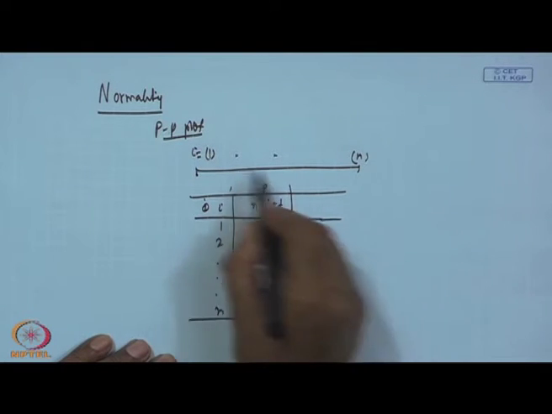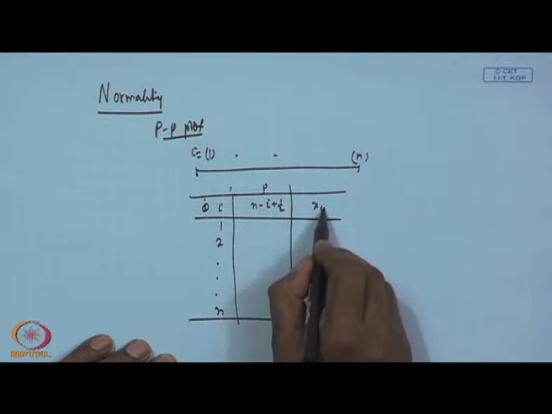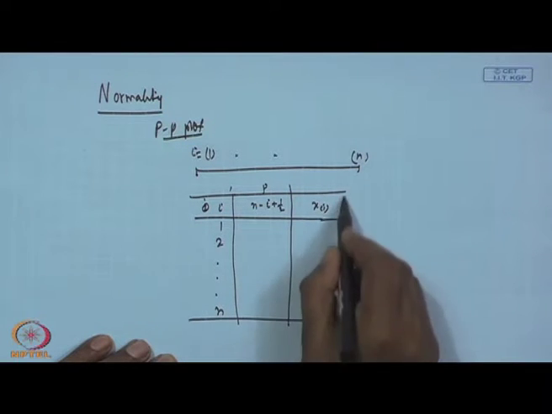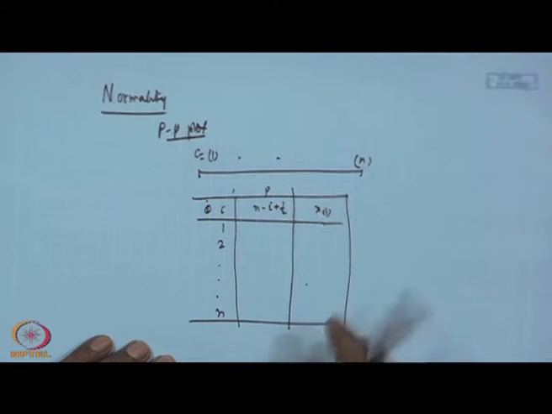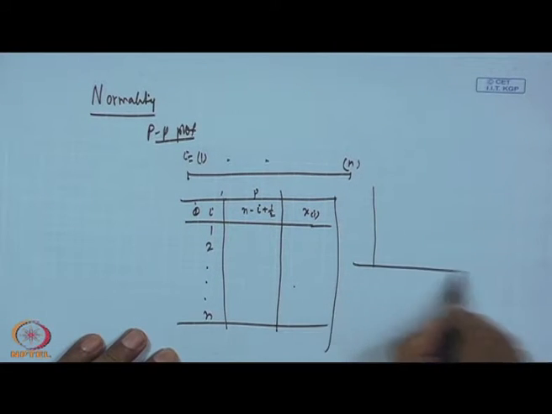Then you have already that values are there, suppose x values are there, ordered values are there. So, you plot this with this and you must get a straight line.